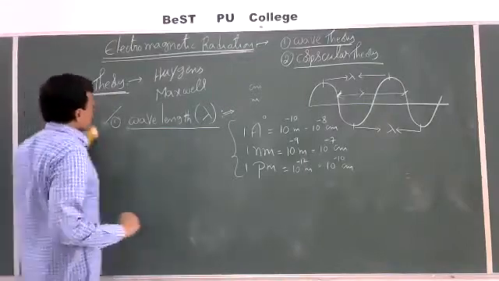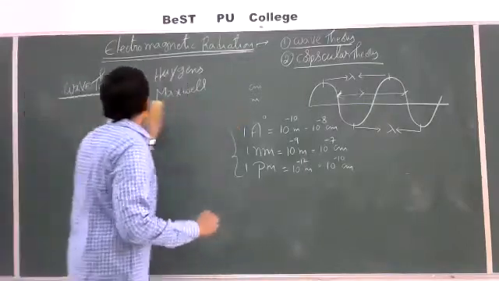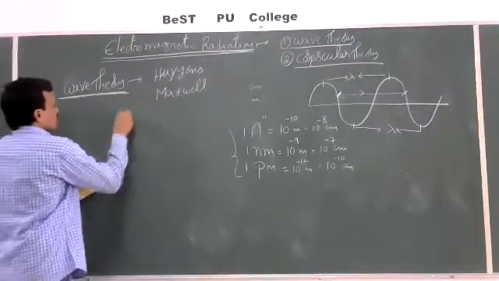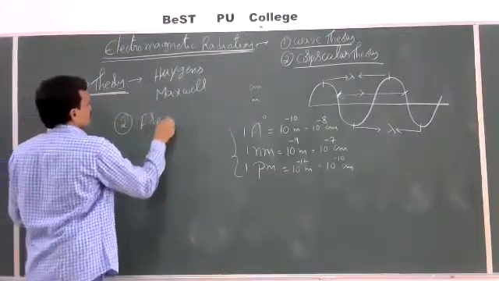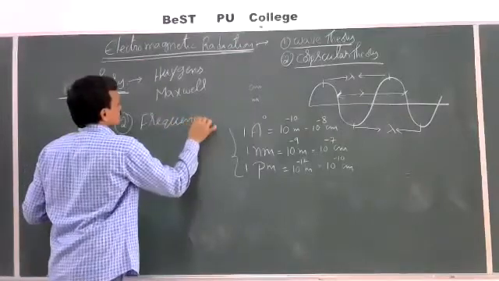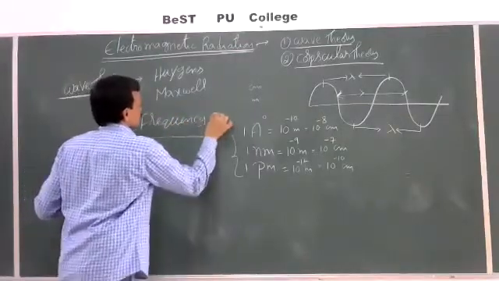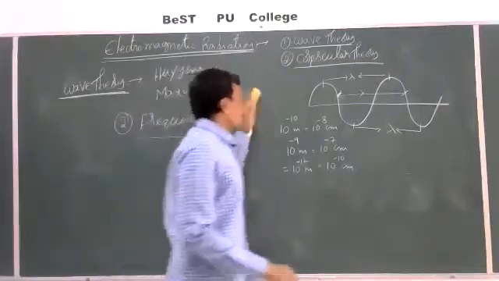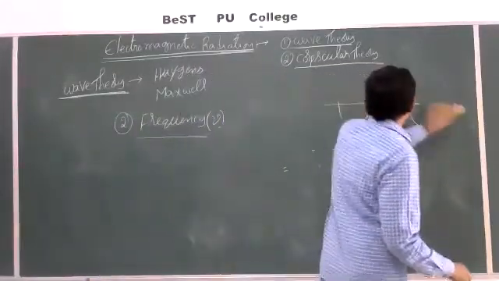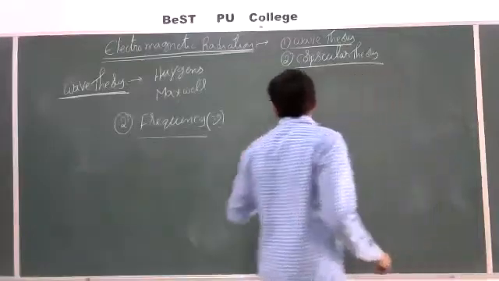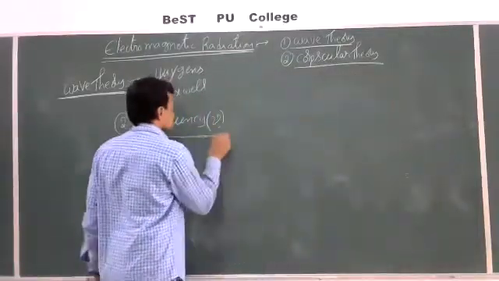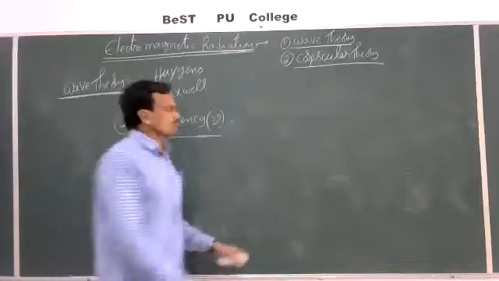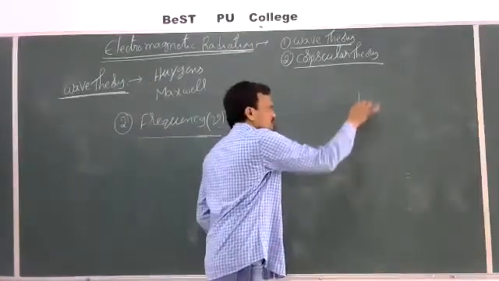Next, come to the second one. The second characteristic property, frequency. The symbol for frequency of a wave is nu. Then what is frequency? If you take one particular point, this is a point.